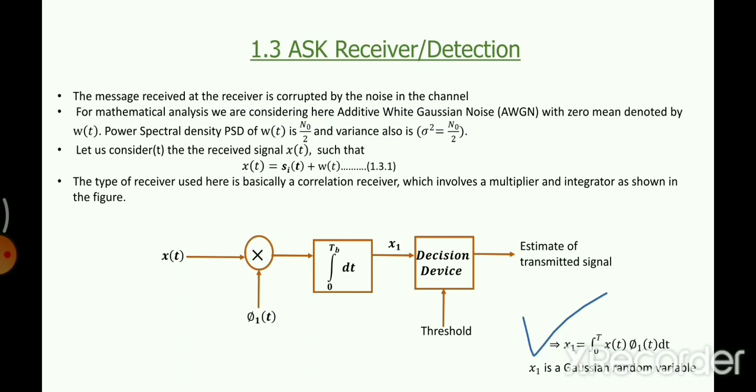Now that we have x1, we have the received signal. Basically the received signal is our x(t). After passing through the detector, this complete thing makes a detector or correlator, we got x1. We need to analyze this x1 to take a decision.